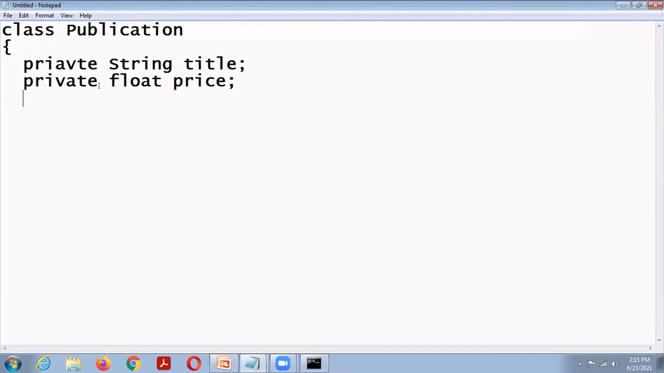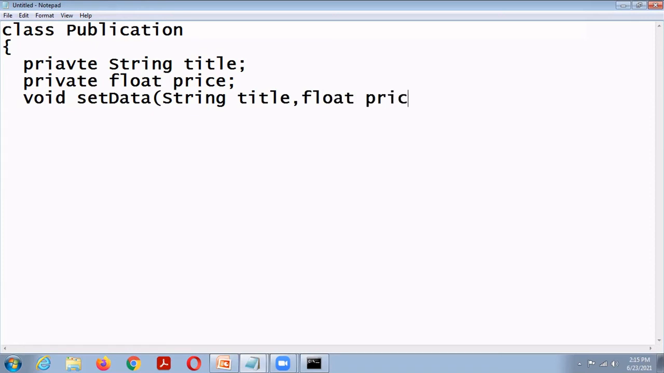Then void setData, string title, comma, float price. Okay, void setData, string title, float price. So we need to initialize title with title.